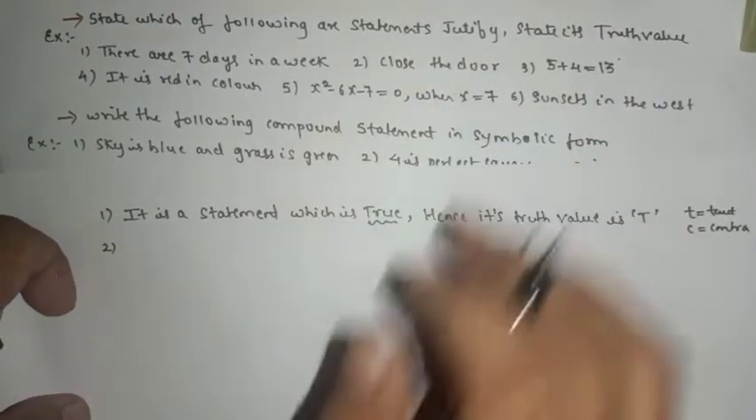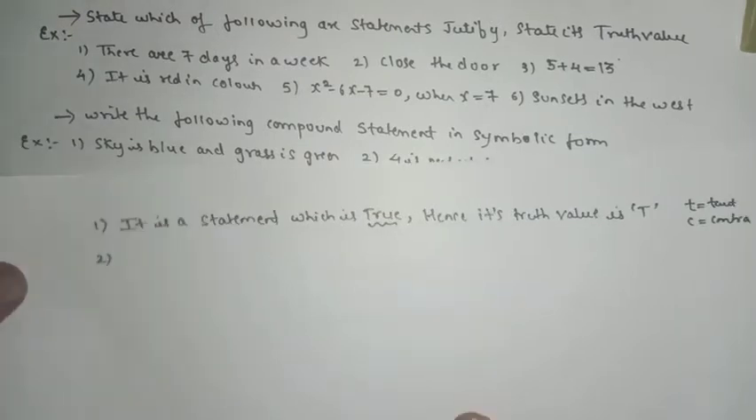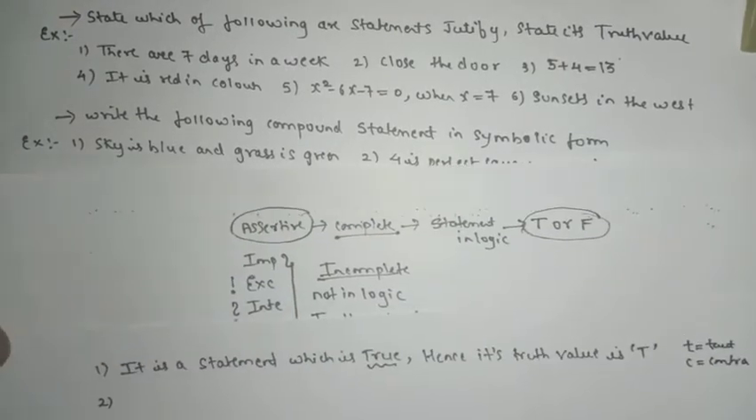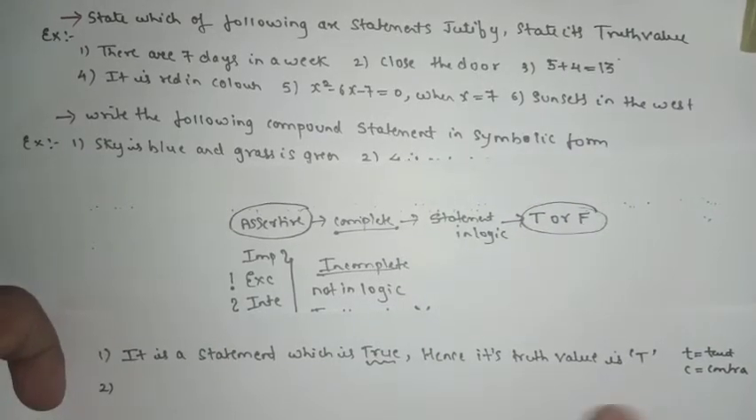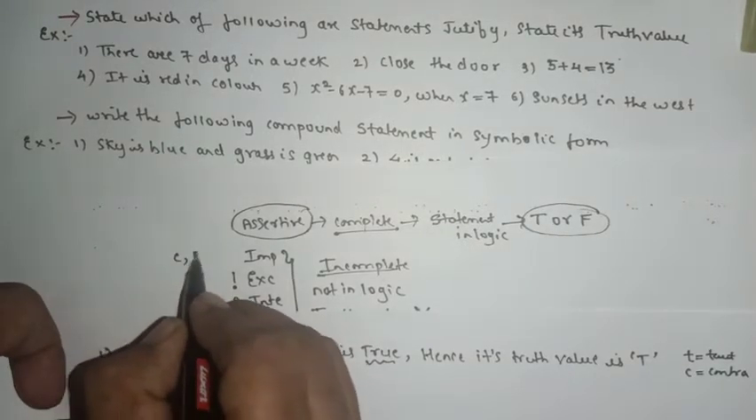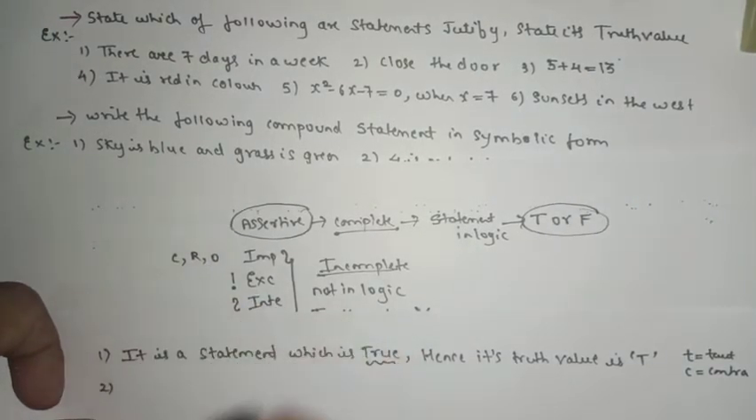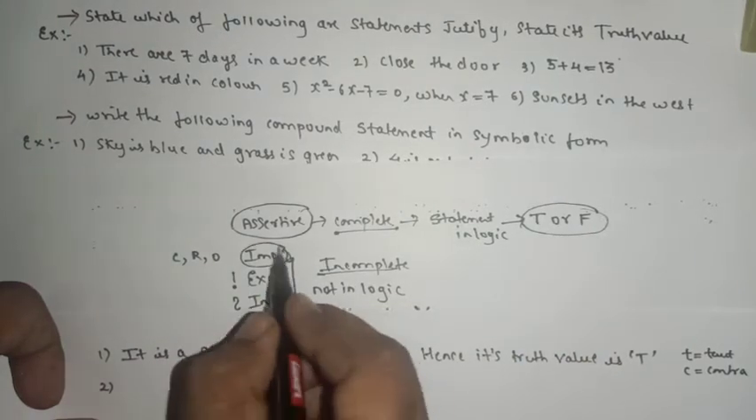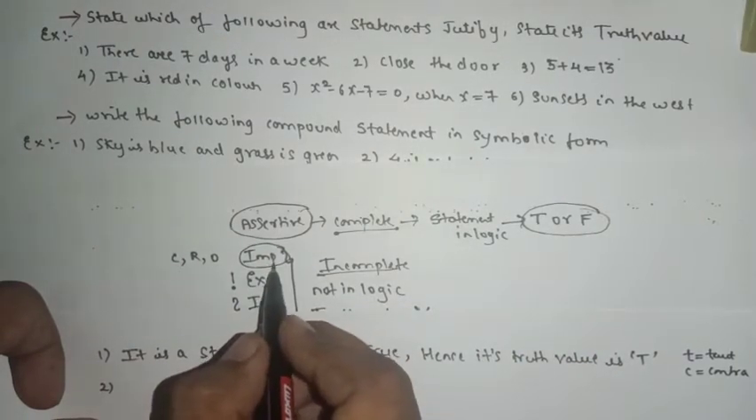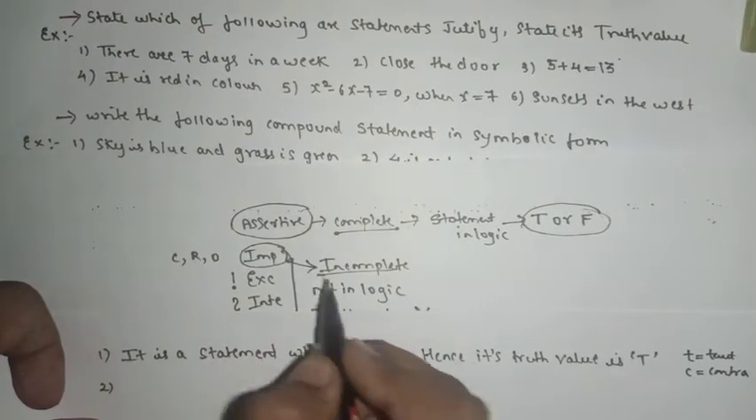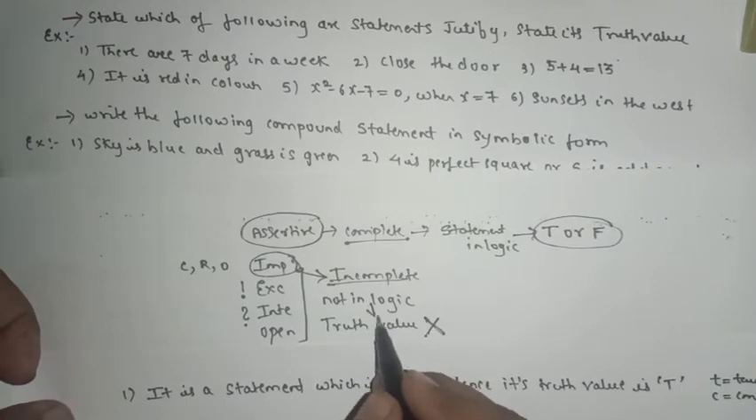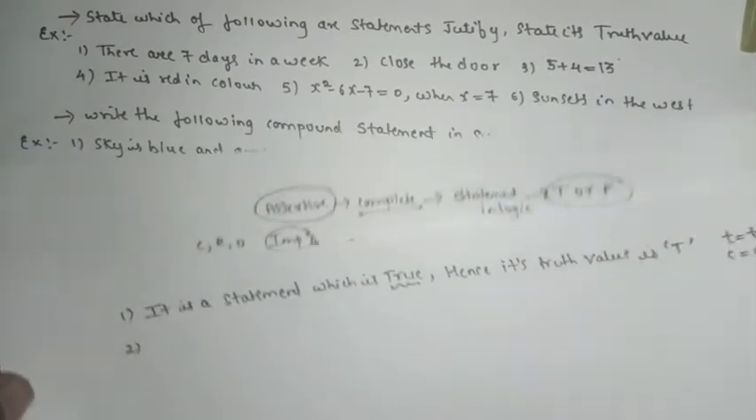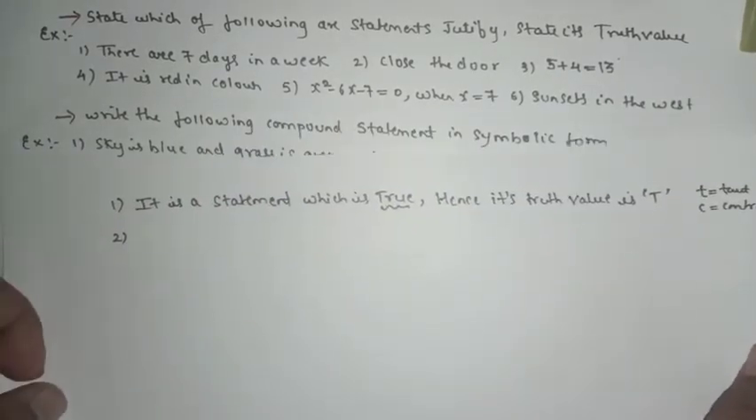Second, close the door. So here, can I say close the door is a command form, request form. We know that if it is a command, request, or order type statement, it is known as imperative. And an imperative sentence is always incomplete. If it is incomplete, the statement is not in logic. If it is not in logic, that means we cannot find the truth value. So for the second one, see what I will write.